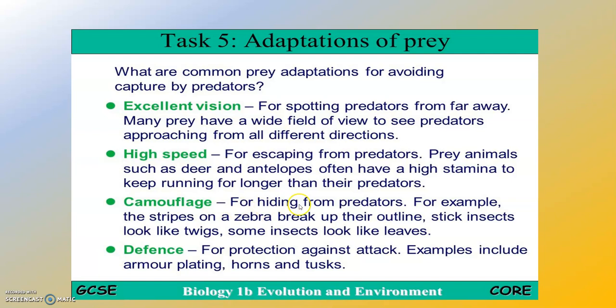Camouflage for hiding from predators. For example, the stripes on a zebra break up their outline. Stick insects look like twigs. Some insects look like leaves. Camouflage will be discussed in detail in the lesson. Defense for protection against attack. Examples include armor plating, horns, and tusks.